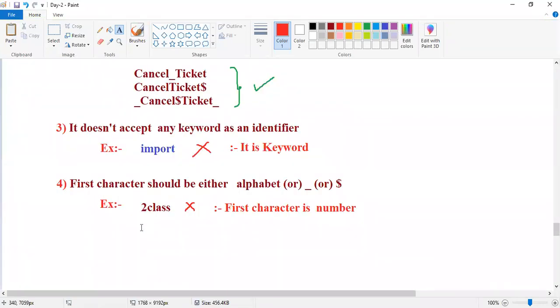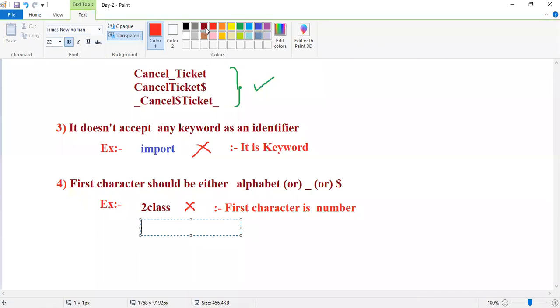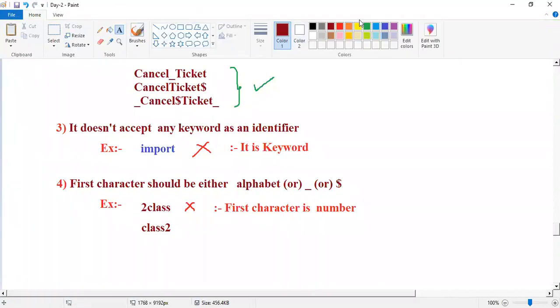Now I'm writing here, instead of this one, Class 2. Guys, now is it valid or invalid? Class 2, valid or invalid? Someone said invalid. Why invalid?